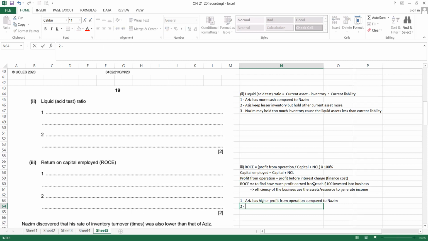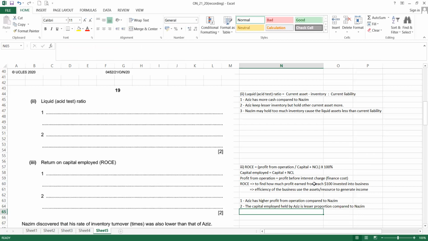And other than that, talk about the capital employed: the capital employed held by Aziz is a lesser proportion compared to Nazim.